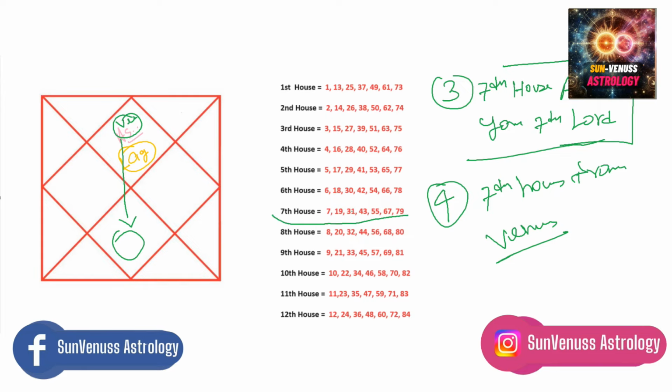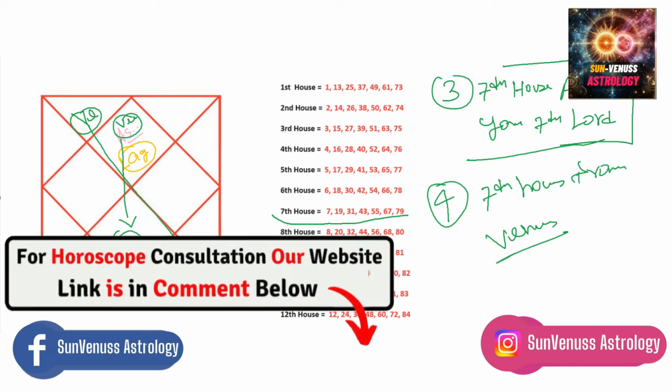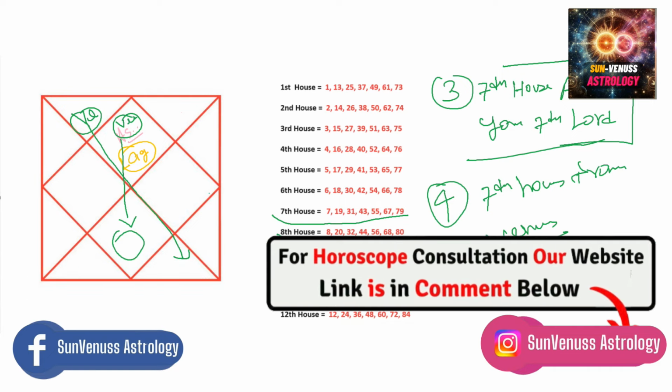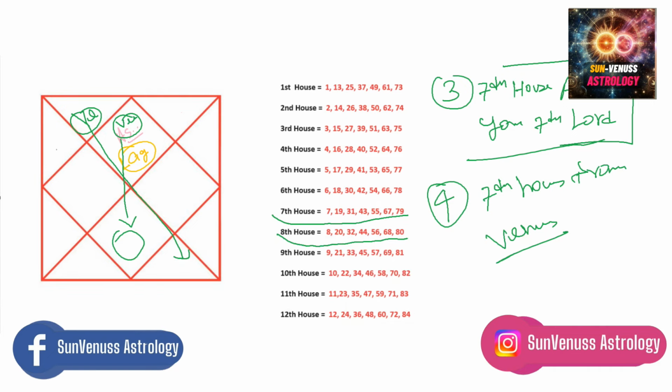If Venus is placed in the second house, you have to look at the 8th house. What are the ages of the 8th house? 8, 20, 32, 44, and so on. If Venus is in the third house, you just have to look at the 9th house and the 9th house ages. If Venus is placed in the 4th house, you just look at the 10th house and the 10th house ages. Because I'm telling you the house that falls 7 houses away.